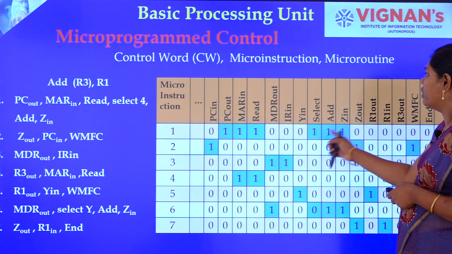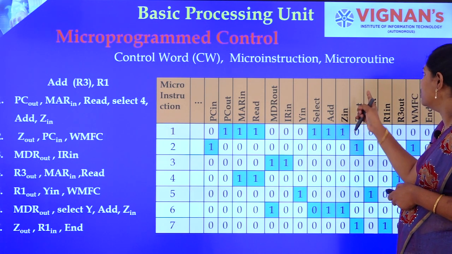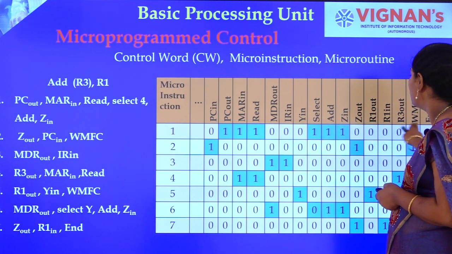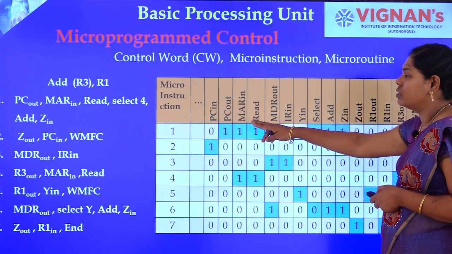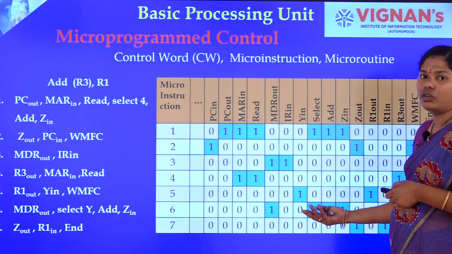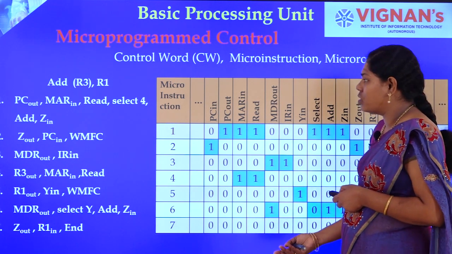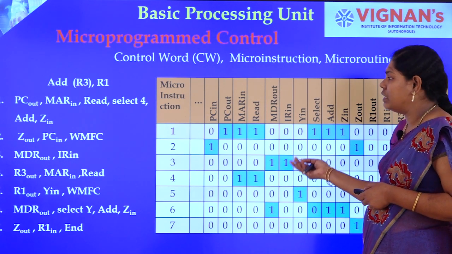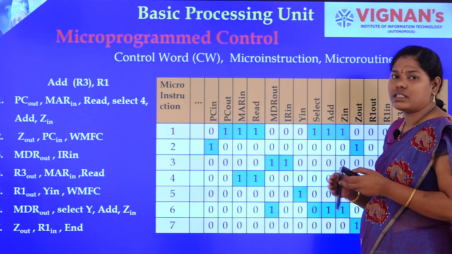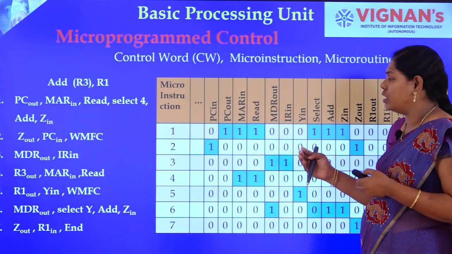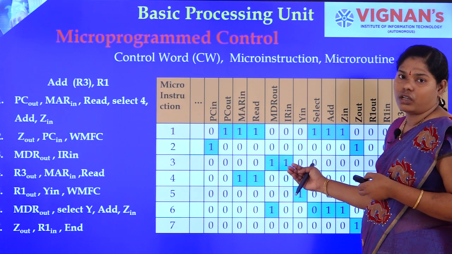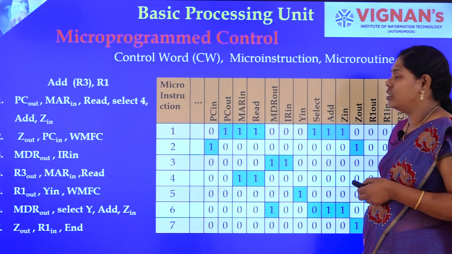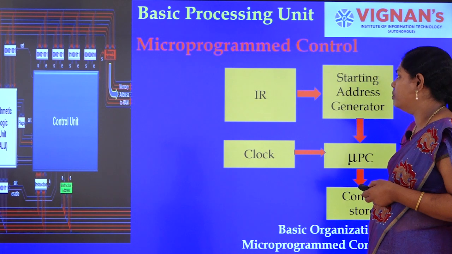Okay, this is the format of control word and micro instructions and micro routine. For example, in this we have to choose all the control words. If the processor has 500 or more control signals, then we have to use every signal. Okay, here it takes a lot of signals, but the thing is the speed. It directly acts, so the speed will increase.